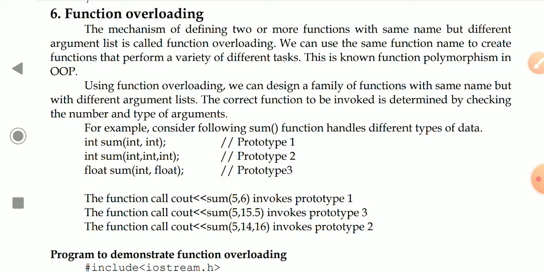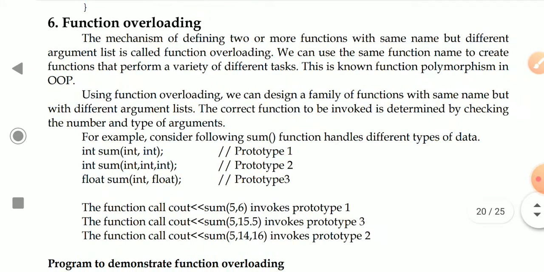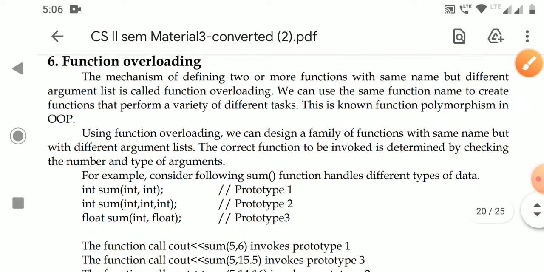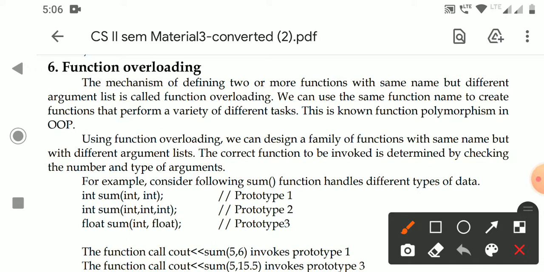Subject Computer Science, paper Programming in C++. Today's topic is function overloading. So what do you mean by function overloading? Generally, function overloading is a mechanism of defining two or more functions with the same name but different argument lists. That is called function overloading.